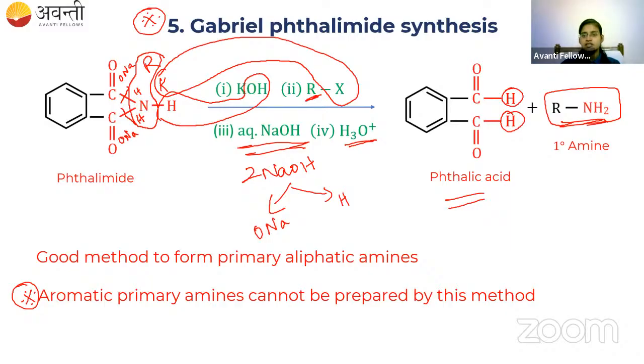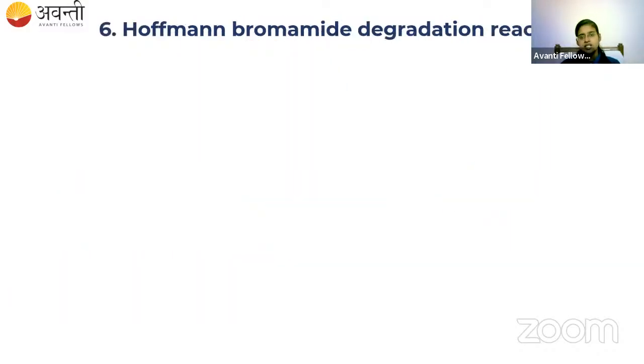Okay. So the very last preparation is the Hoffmann bromamide degradation reaction. Here you have to take an amide.